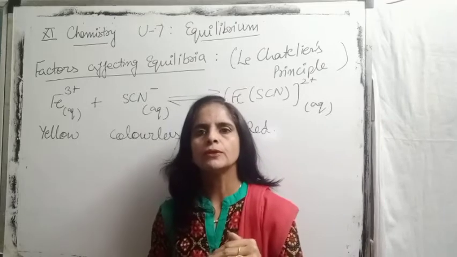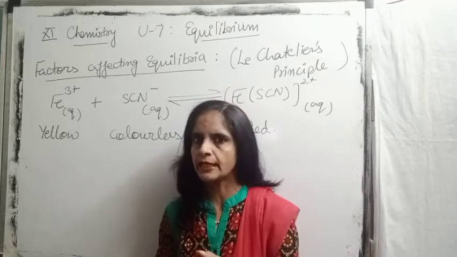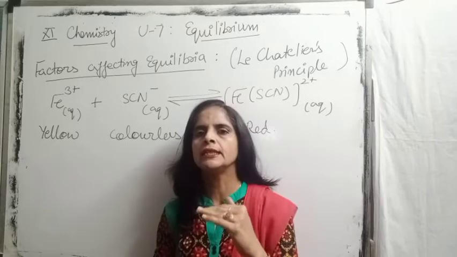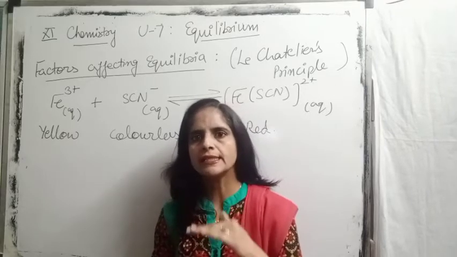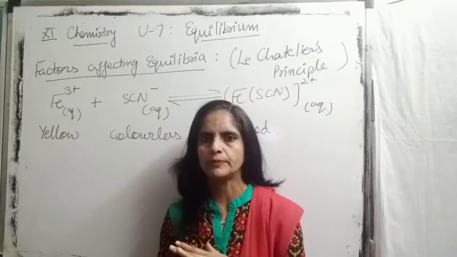How do we come to know that equilibrium is attained? Simply whenever the intensity of red color becomes constant, that is the stage of equilibrium.